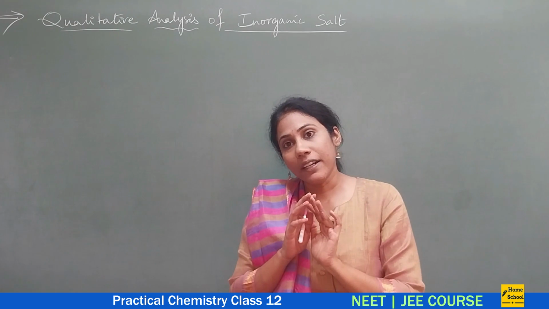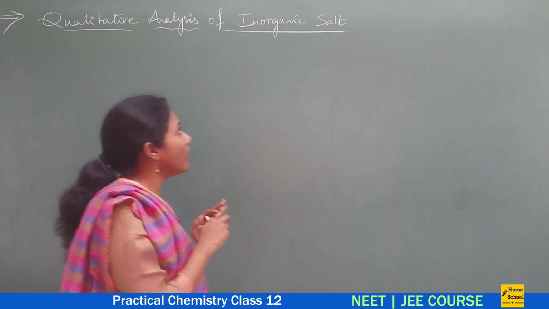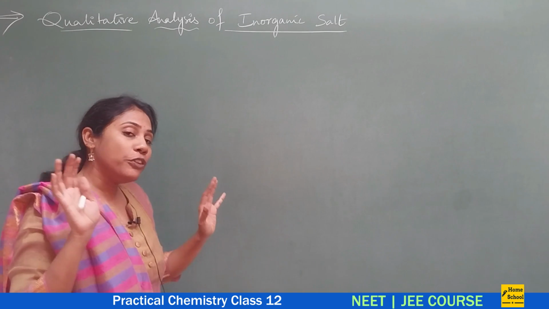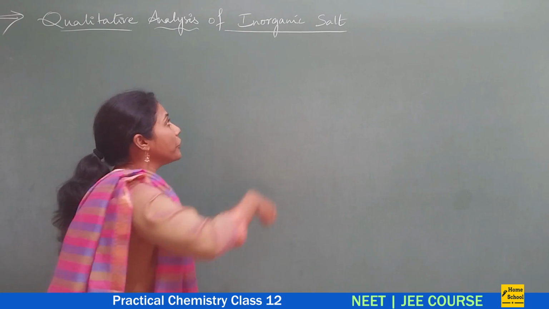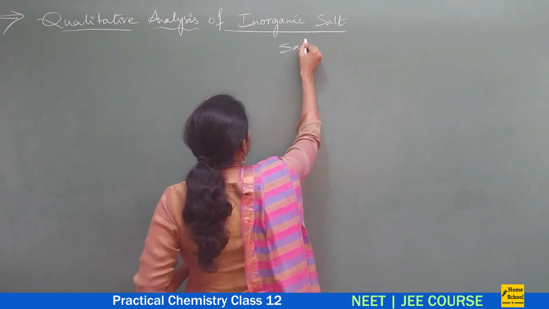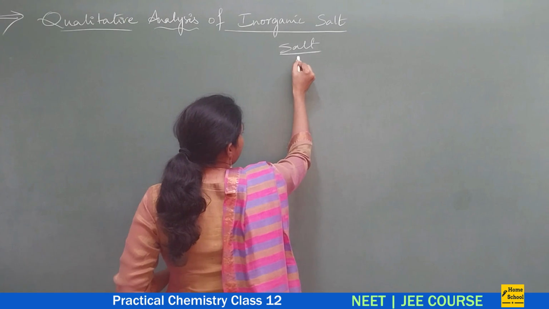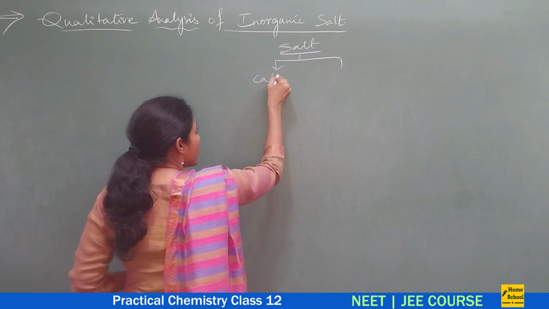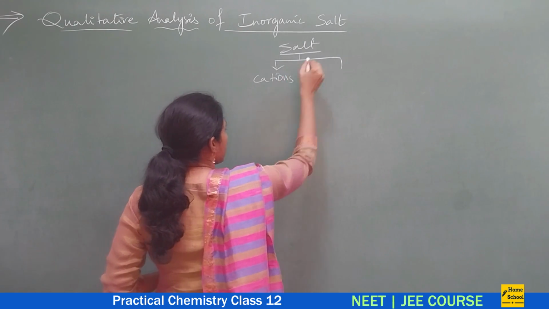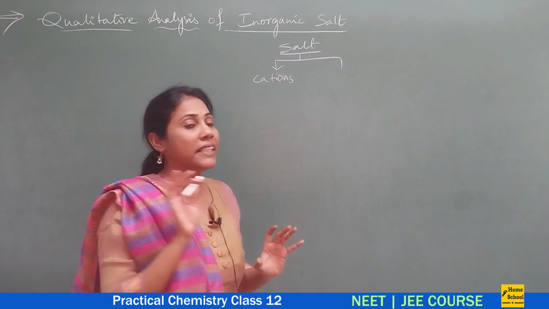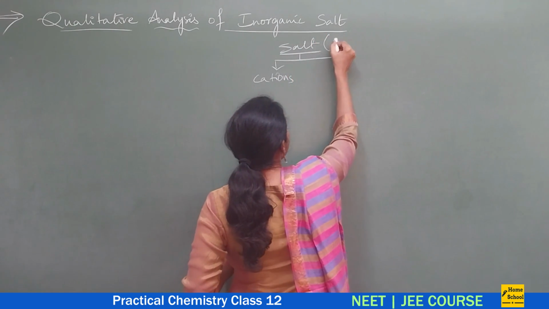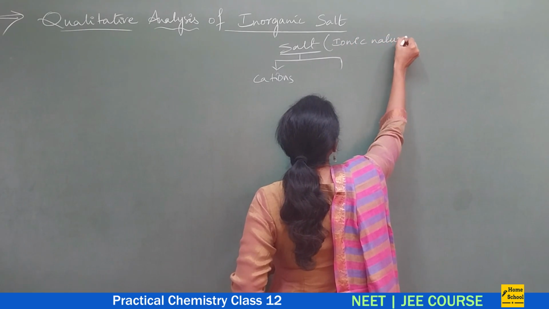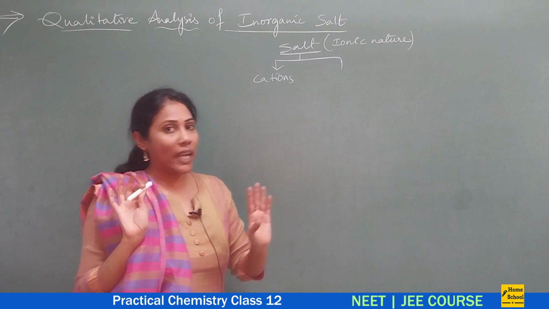See here, first let us try to understand what we mean by inorganic salt. You take any salt, it will always have two parts. If it is an inorganic salt, it is ionic in nature, which means it is made up of two ions.